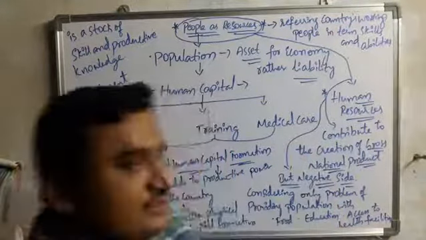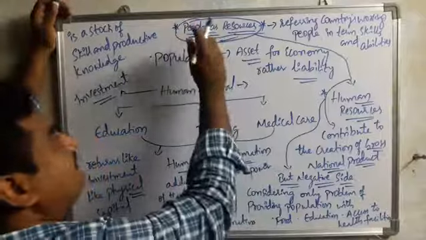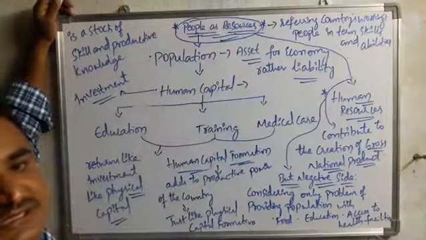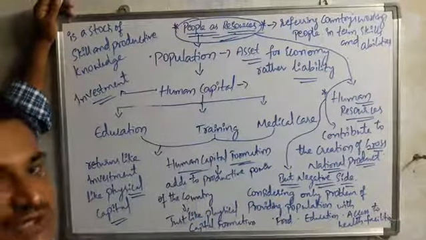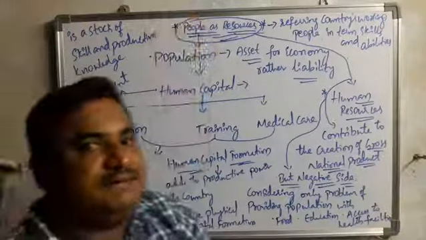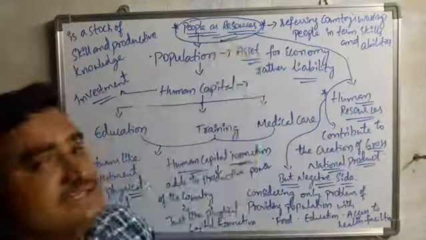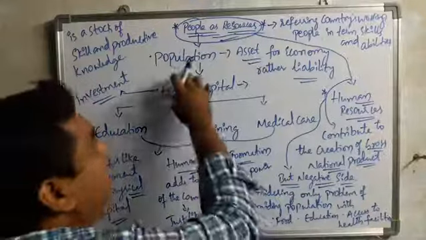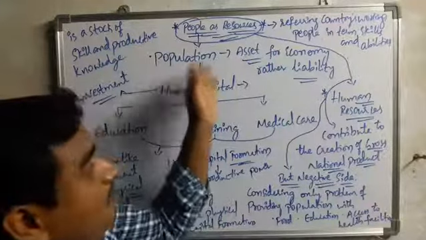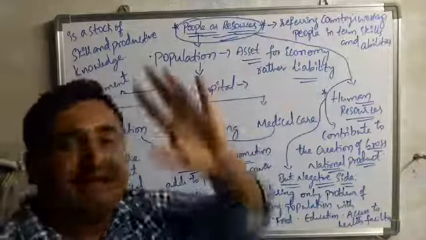So, people as a resource. People as a resource refers to all people working together, in terms of developing their skills and their abilities. For that purpose, we speak of people as resources. Especially we are going to explain about the population. It is an effort to explain that population is an asset for the economy of our country rather than a liability.